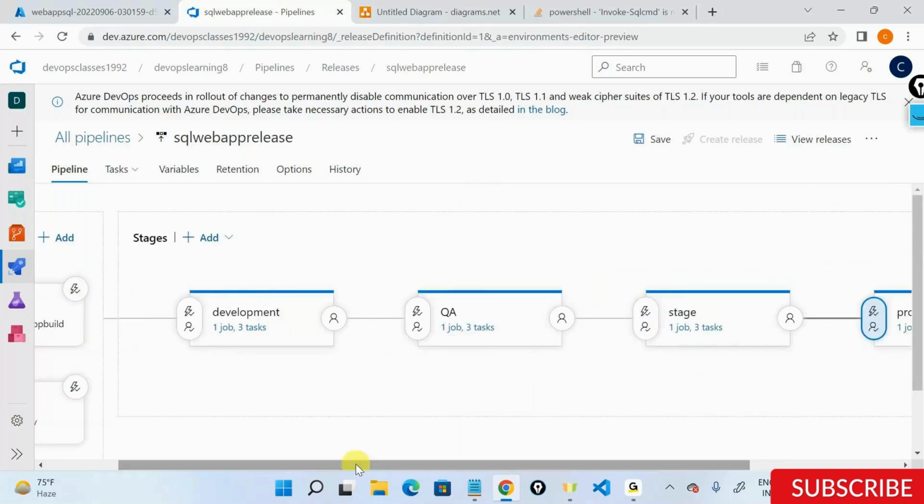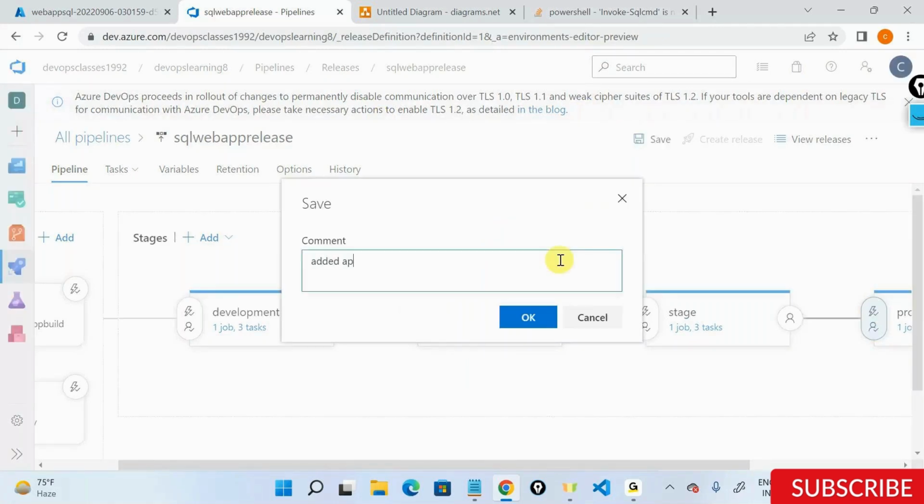So what is going to happen is that when your code is going to development, it'll first say, okay, fine, I'm waiting for the approval. Once the development lead goes ahead and gives the approval, development will be done. Then the QA lead will wait for the development team to give a report telling how the code is. Is the code good? Did we find any bugs? Are we good to go ahead and take this code? Once the QA lead says, okay, the code is good, then the QA lead will come here and give the approval.